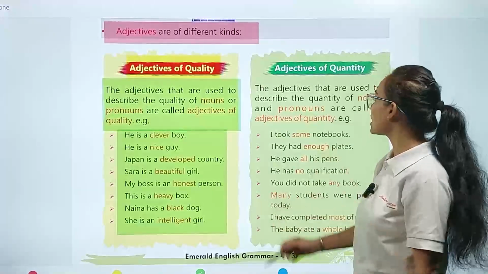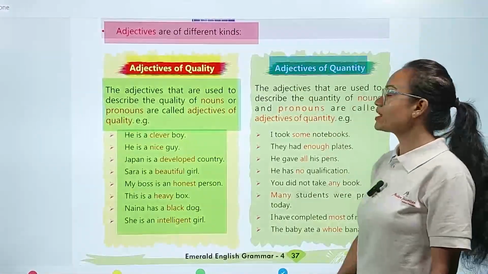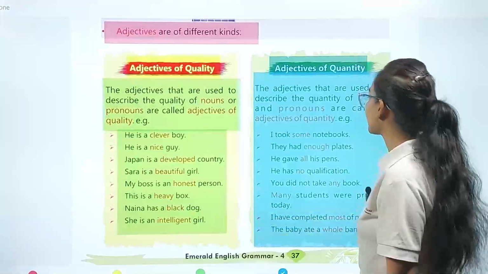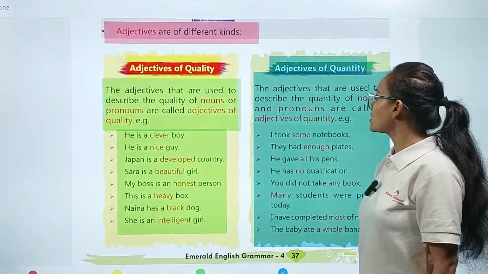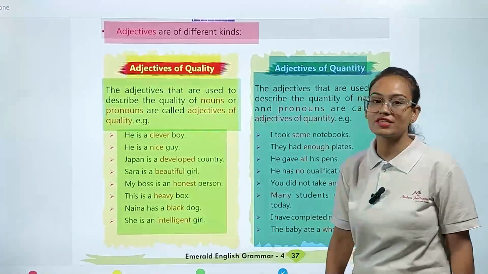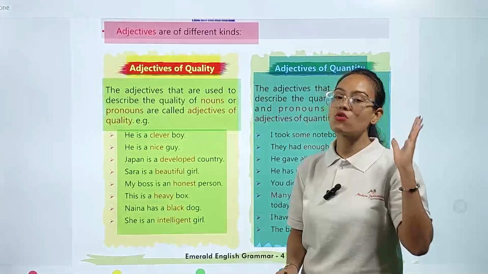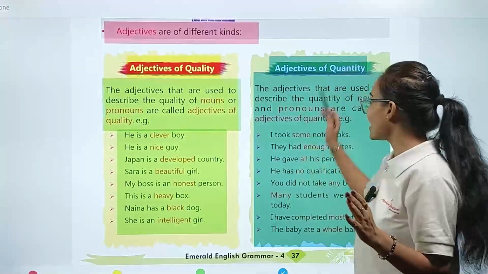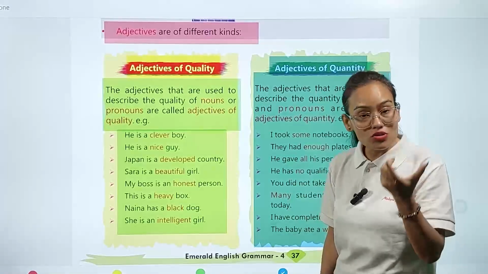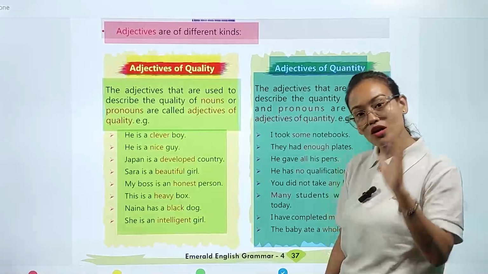On the other hand, my dear students, adjective of quantity. We are going to see what the meaning of adjective of quantity is. The adjectives that are used to describe the quantity of a noun or pronoun are called adjectives of quantity. So adjective of quantity means those adjective words which are used to describe the quantity of noun or pronoun words.